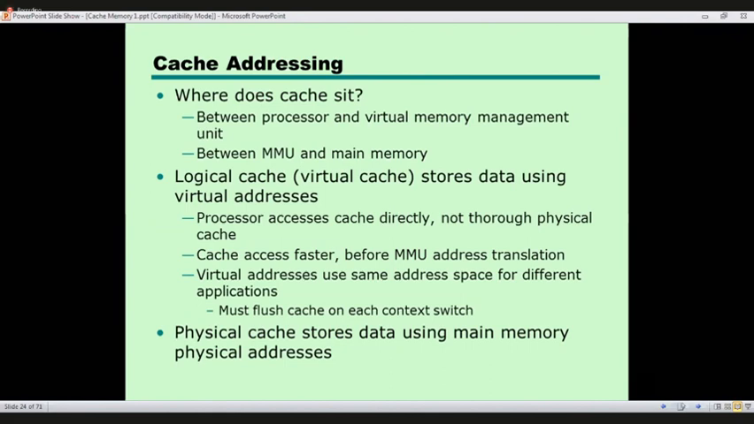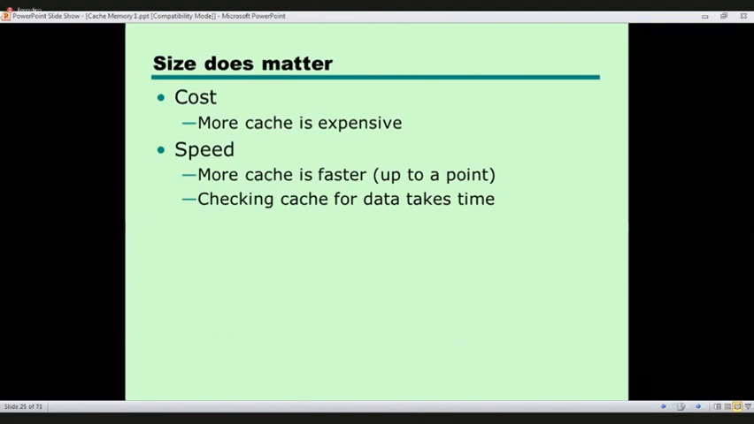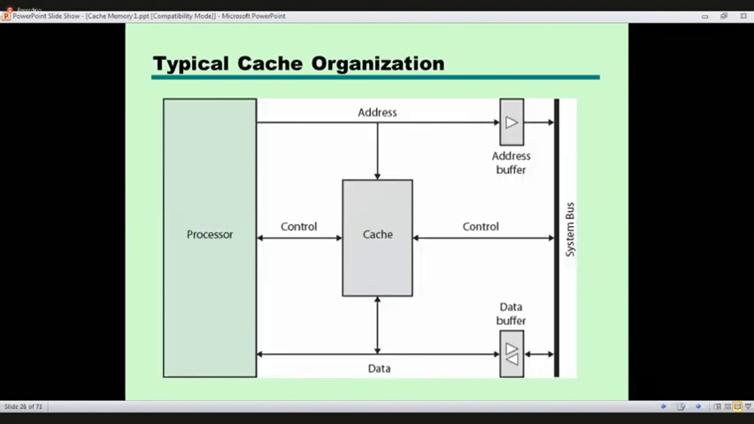Next one is addressing. Where does the cache sit between the processor and the virtual memory management unit? Just ignore this one. We have to discuss memory management. The memory management unit is a physical device to control these memories. These facilitate the addressing. Later on we can discuss that.